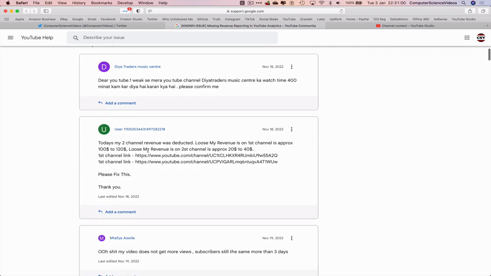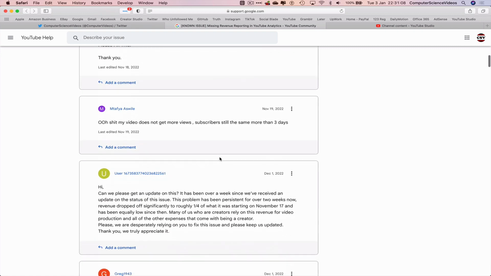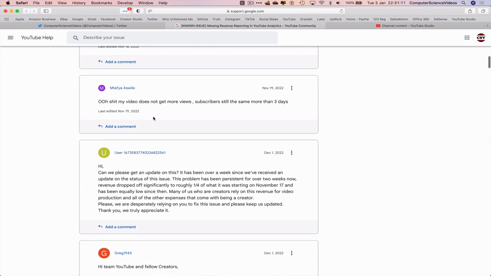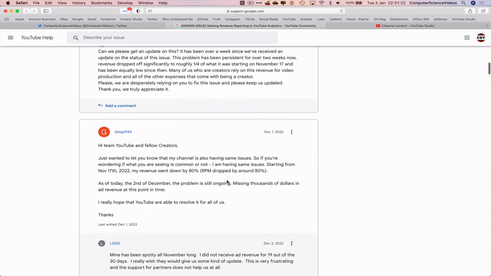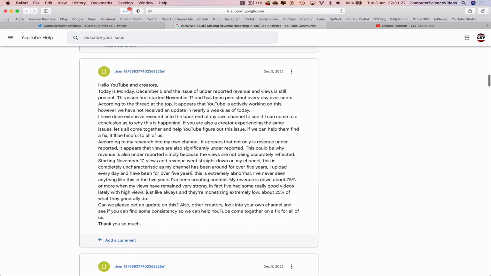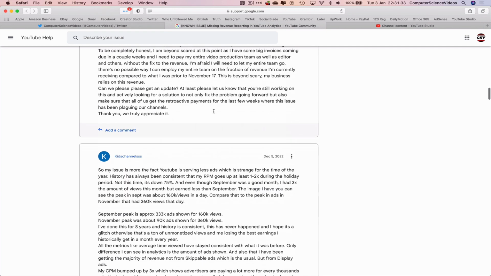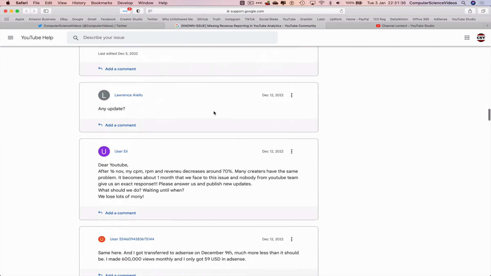So this user says, today my 2-channel revenue was deducted by a certain amount. This was November 18, 2022. One was talking by saying views are being decreased, but the subscribers are still the same. Everybody wanted an update December 1st. RPM dropping by 80%. December 5, there was still no update. December 12, there was still no update.